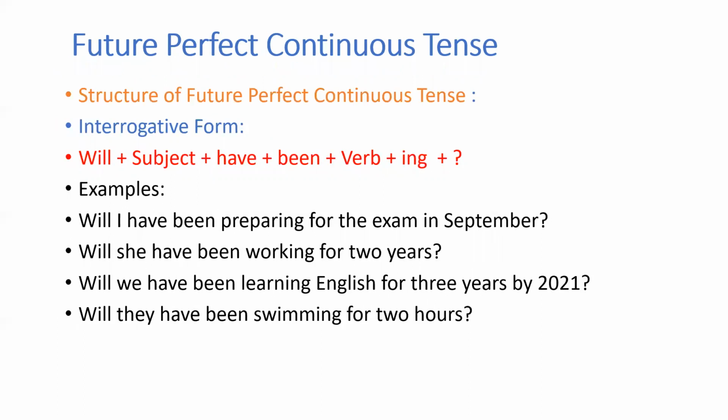Then you have the interrogative. Remember, we'll start with the verb, then comes the subject. In the other forms, the subject comes first, but in the interrogative, that is questions, always the verb will come first. So here you will begin with will, then you have the subject, then have plus been plus verb and the ing, and you have to remember to use the question mark.